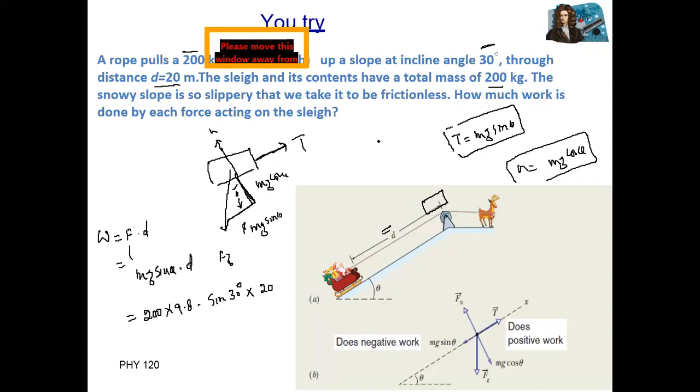Okay, same work done by normal force. So you can see normal force is equal to mg into cosine theta. So work done by normal force is equal to F dot D, or F D into cosine of theta, where F, actually this is normal force. So write down F is equal to mg into cosine of theta multiply with d. No need of writing cosine theta again, because we already have this component mg cosine theta, just multiply with d. So this will give you the work done by normal force. Okay, you can try this one.